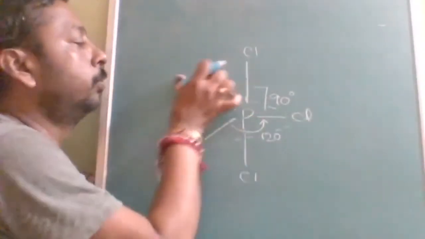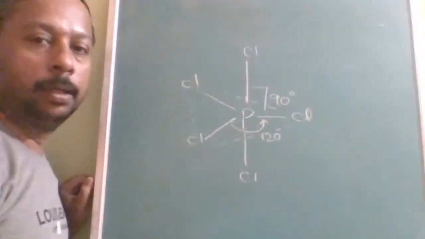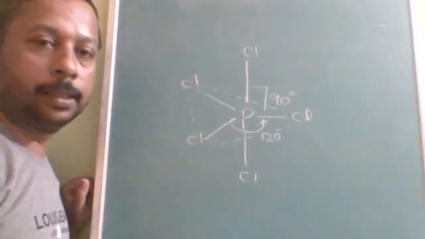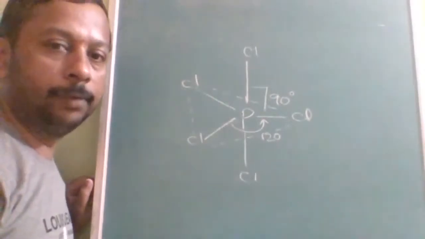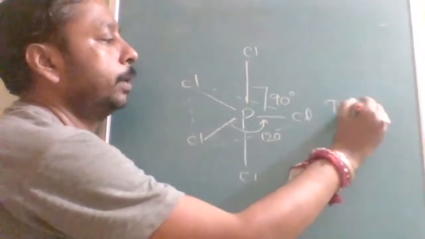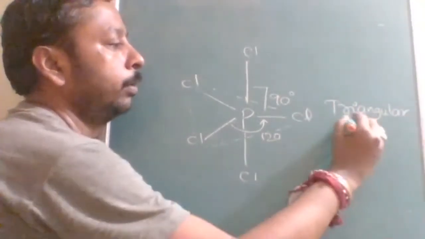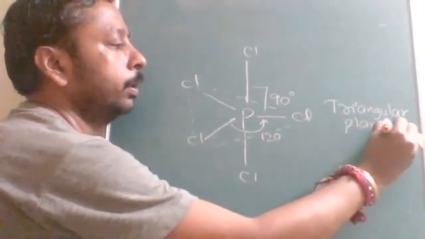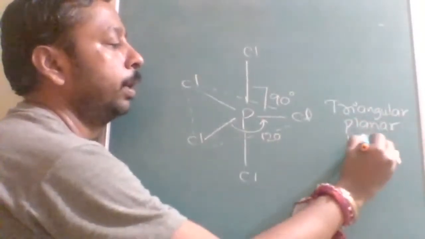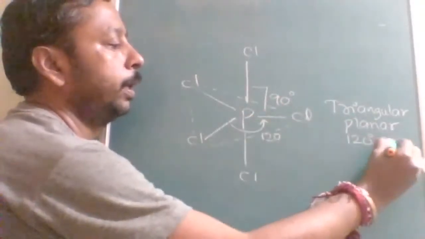I already told you, whenever there is no symmetry, there will be instability. So PCl5 is unstable in nature. This shape is called triangular planar. So the triangular planar bond angles are 120 degrees and 90 degrees.